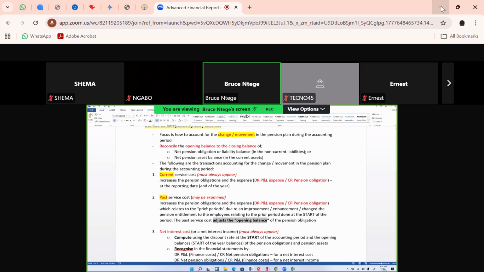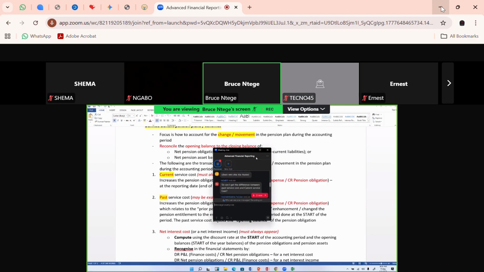So that's the difference. One is for the current month, the other one is for the past month. If I go back to our pattern of the period in the paper, one is for the current year, the other one is for the past or the prior years. That's the technical difference. The accounting entries are the same, only that one is dated start of the year, the other one is dated end of the year. The one dated start of the year is looking like it's adjusting the opening balance. So Ngabo, I hope that addresses your question.